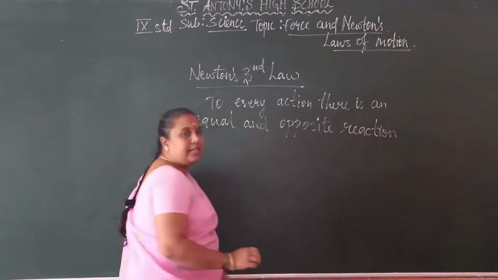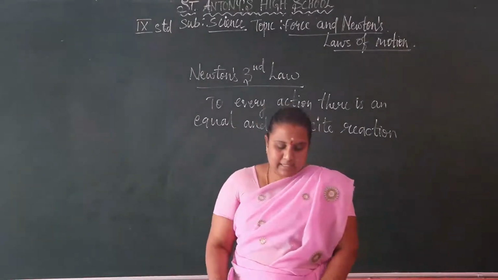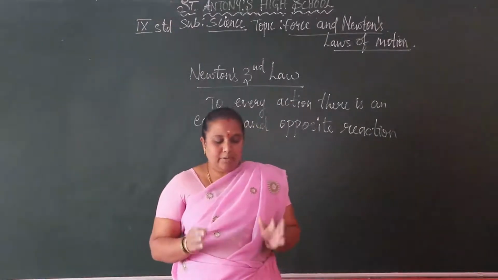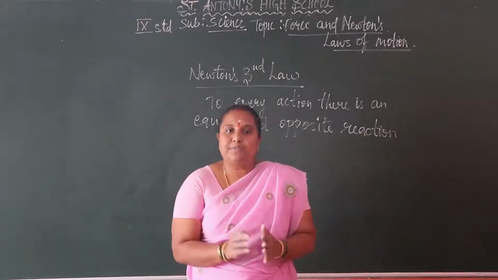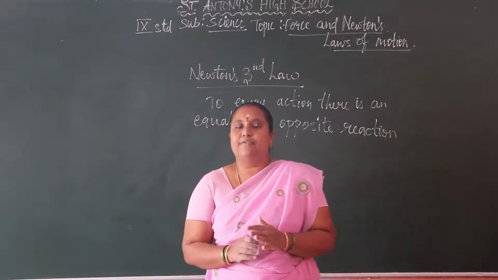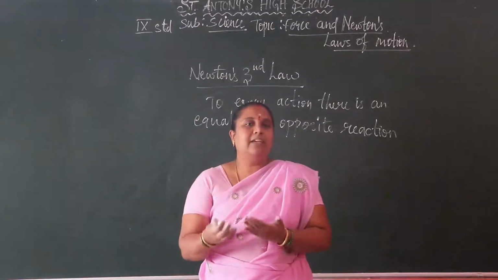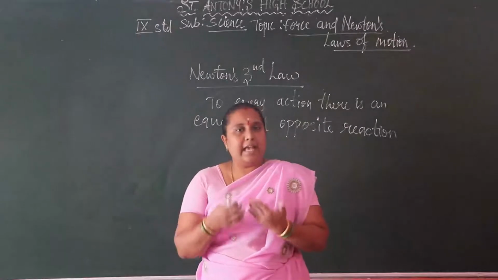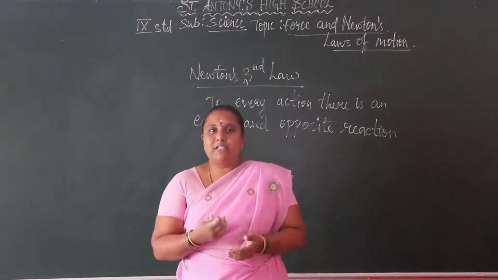So Newton's first law and second law are over. I hope you all understood. Now let us see the third law of motion. Whenever an object exerts a force on another body, that second object also exerts the same, equal and opposite force on the first object.